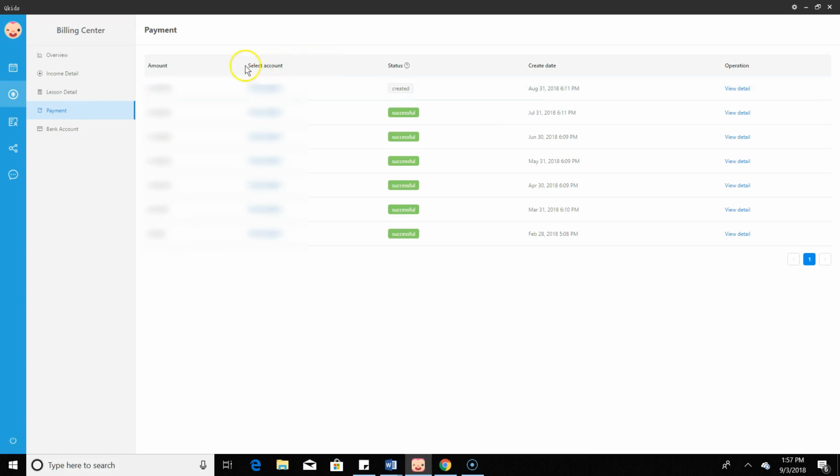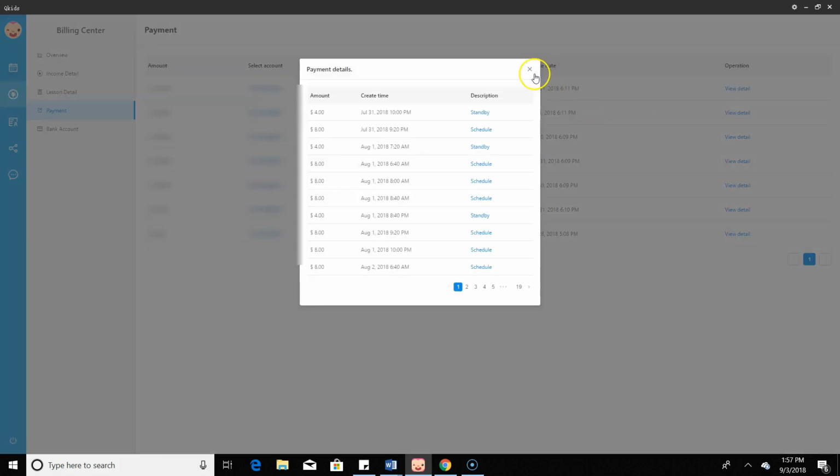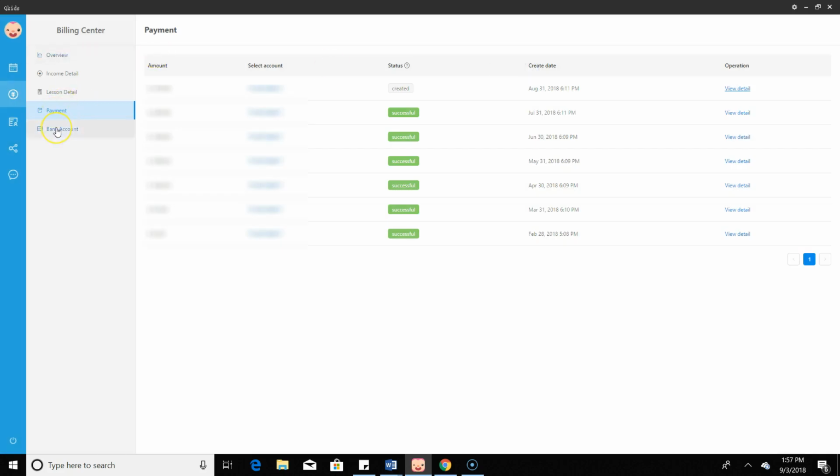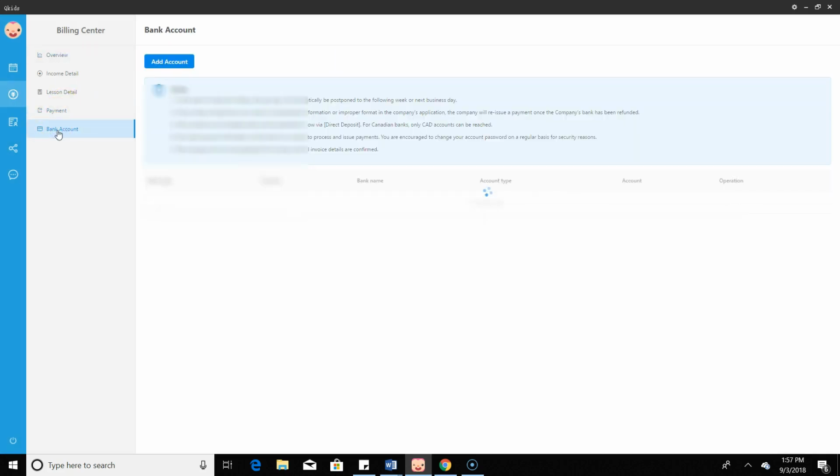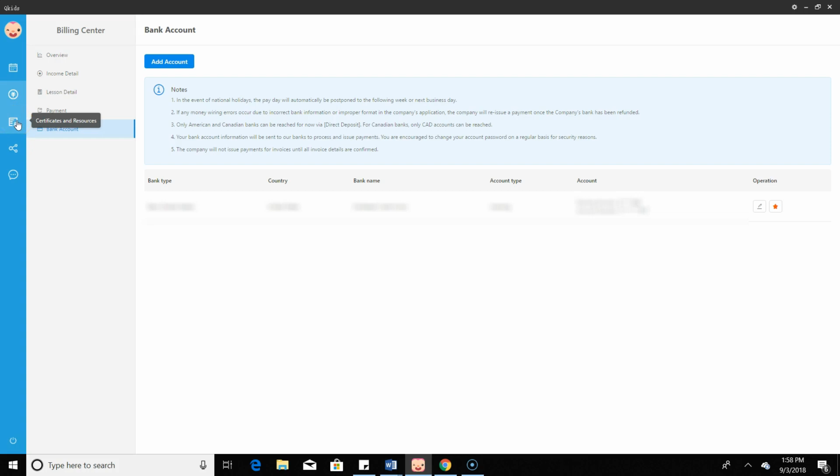As you can see here, payments. You can see how many months you've been on board with Qkids and how many successful payments, and you can view the detail. When you view detail, it gives you every single little payment there. And then you have bank account, which tells you your bank type, the routing number, checking number, and pretty soon, I think through here, we're going to be submitting invoices. So that's pretty much it for the billing center.